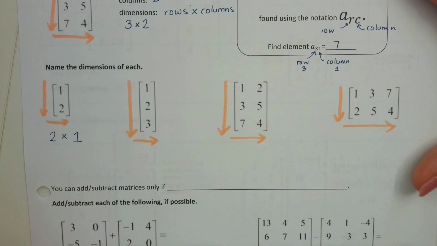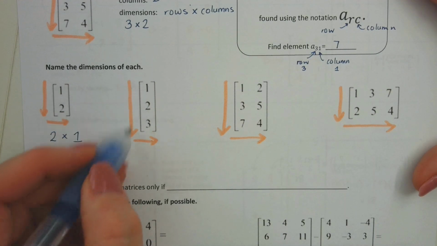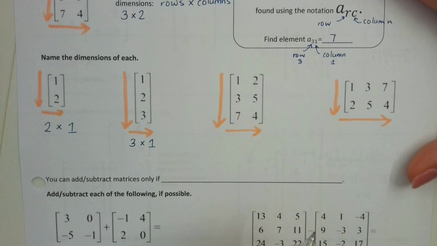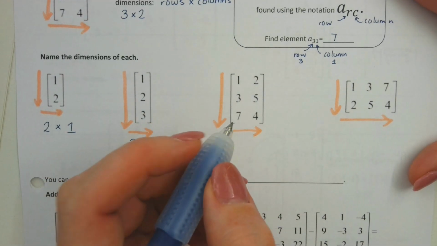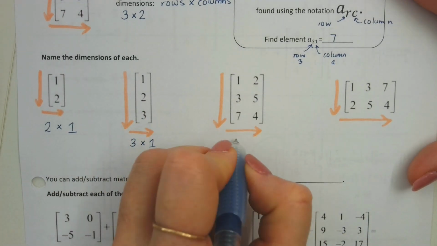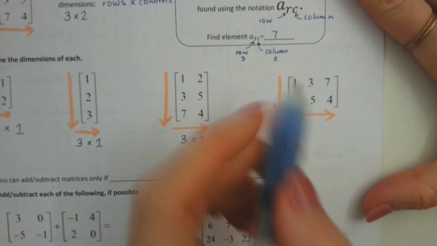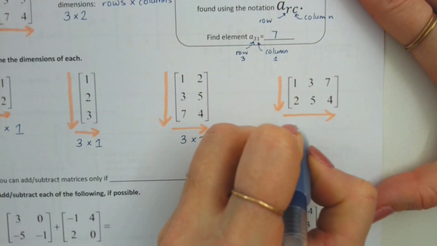What about the second one? 3 by 1. 1, 2, 3, 1. Okay. What about the third one? 3 by 2. Excellent. And the fourth one? 2 by 3.